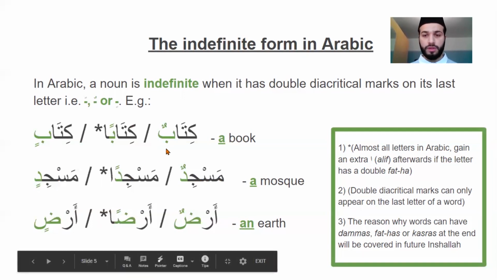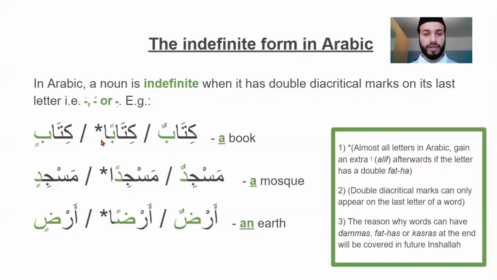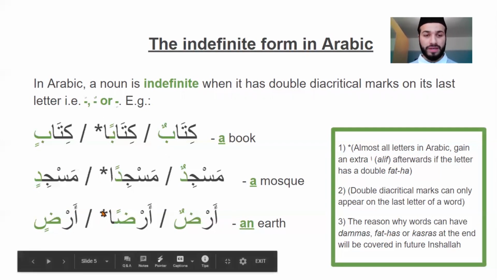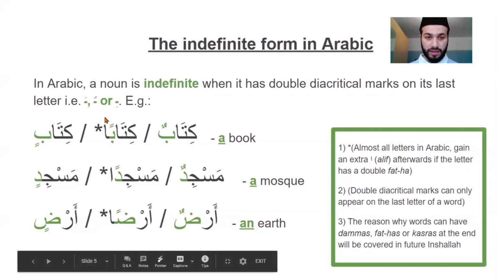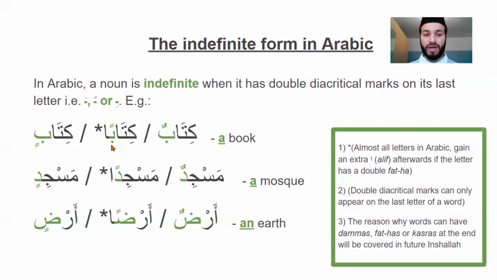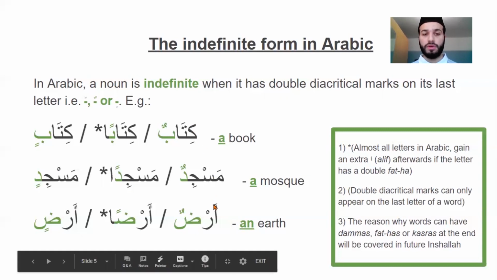The only point extra worth remembering here is that in Arabic, on almost all letters, when you put double diacritical marks on a letter, as in here, kitaban, you'll gain an extra alif afterwards. But of course, that only applies to the end of the word, because you can't have double diacritical marks on any letter apart from the last letter of a word. So when you have the double diacritical marks on the last letter of the word, that word will also gain an extra alif after it. But that only applies to double fatha. It doesn't apply to double kasra or double dhamma.